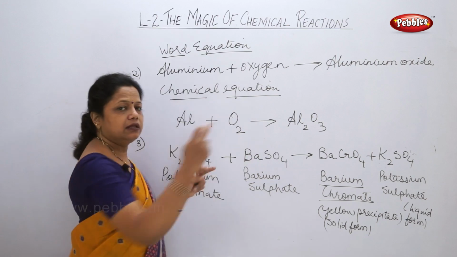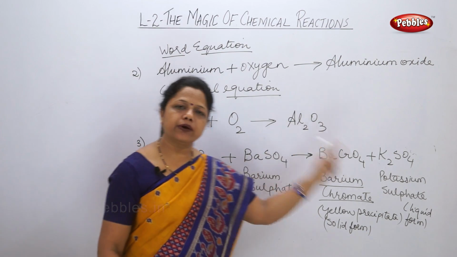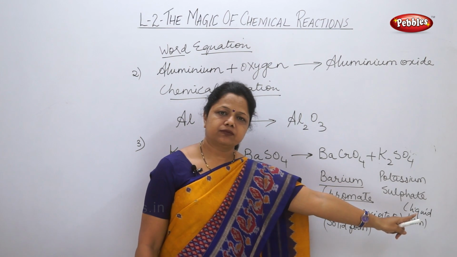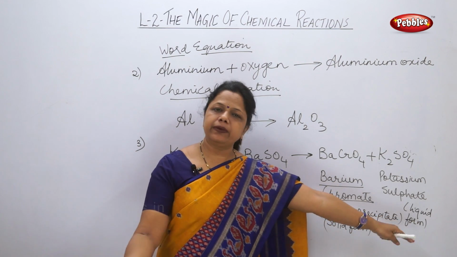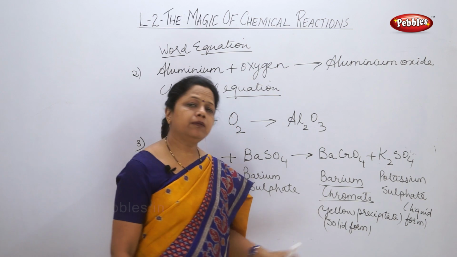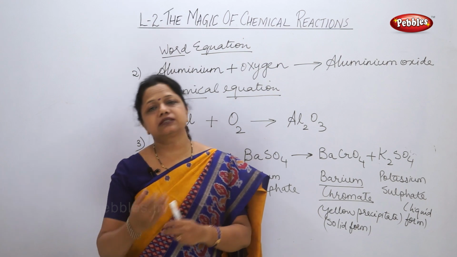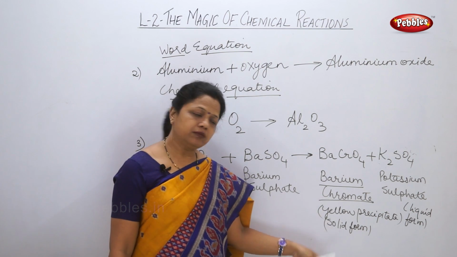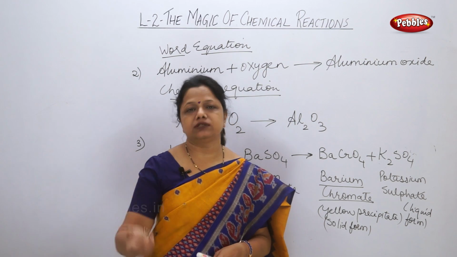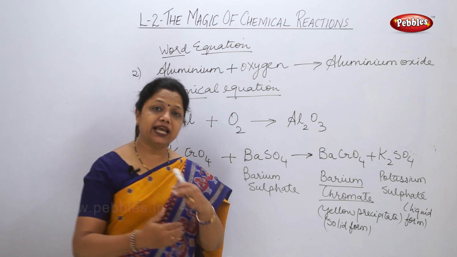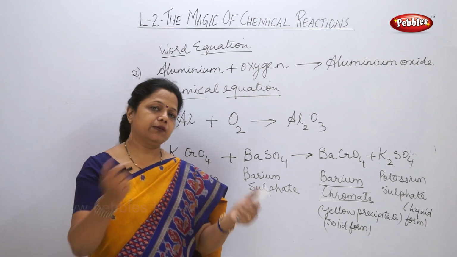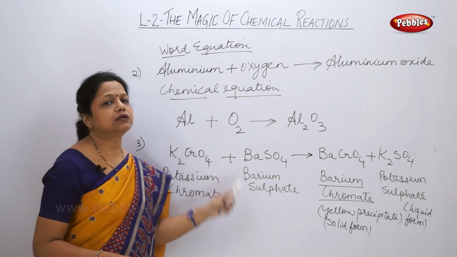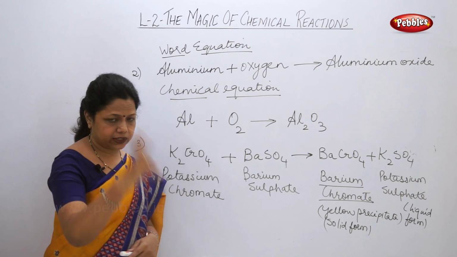These are the reactants, they react together, they form the two products. Out of two products, one is solid, one is liquid. One is liquid, it will remain in liquid form, but this solid form has changed its color, a new product has formed. That's why it's a chemical change. The new product that has formed is the yellow precipitate. This change we can make out very easily when a chemical reaction takes place. You all copy down this reaction, it's very important, it can be asked anytime for a 2 mark question.